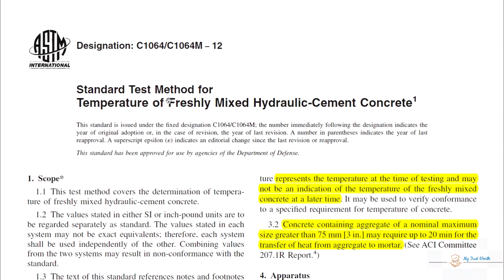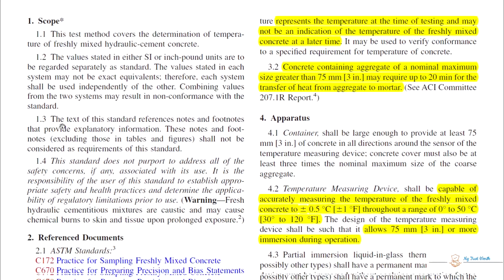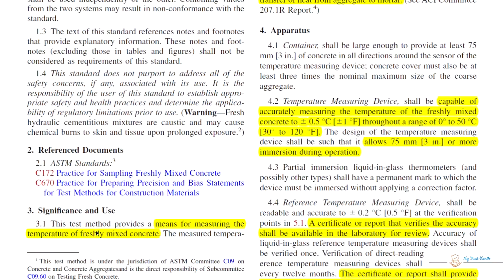Our third test of freshly mixed concrete will be the standard test method for temperature of freshly mixed hydraulic cement concrete, and the code designation is ASTM C1064/C1064M-12. These are the scope, and these are the reference documents. So significance: this test method provides a means for measuring the temperature of freshly mixed concrete. So how we are going to check the temperature of freshly mixed concrete? This test you have to adopt.